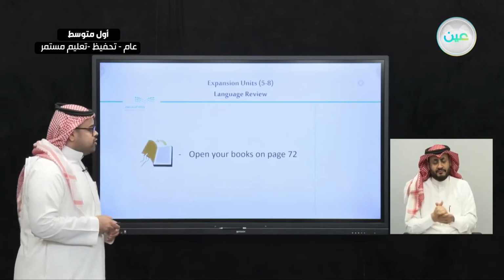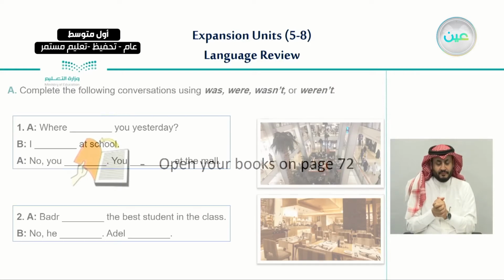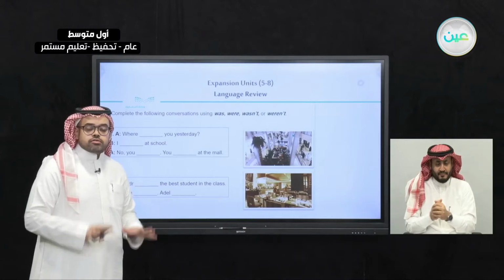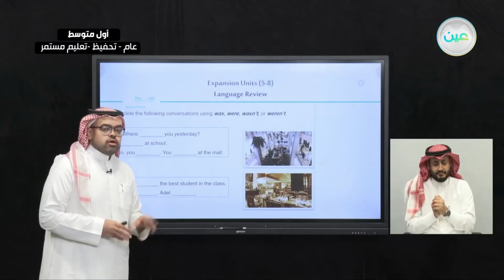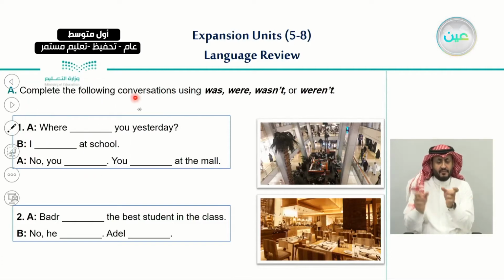So let's begin by opening our books on page 72. On this page, as you can see, here we have our first exercise for today. The first exercise says, complete the following conversations using was, were, wasn't, or weren't.